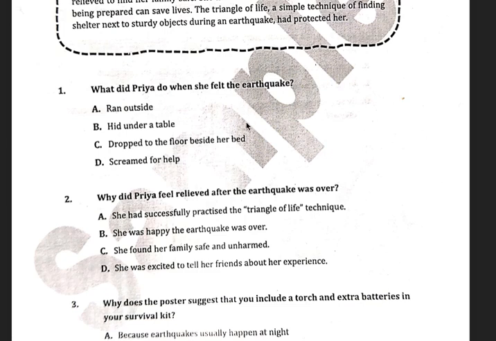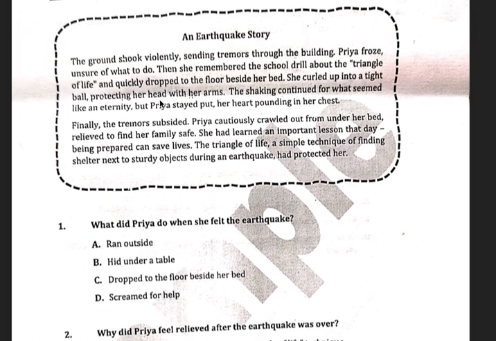This is directly from the passage. Ran outside. We know that she did not run outside. See, it's directly from the passage. This is the line. Then she remembered the school drill about the triangle of life and quickly dropped to the floor beside her bed. Right? You can see the exact words here. Drop to the floor beside her bed. So running outside is not the right option.